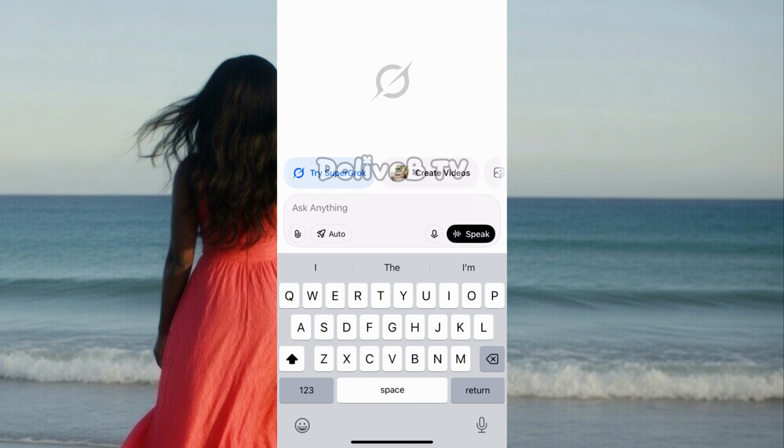Once you open Grok, you see this page. Just go ahead and upload the image that you want to use as reference. Click on attach file and attach the reference photo of you. The photo must be very clean, a clear photo of you, and you have to upload it in the format that you want to create your videos with. So if I want to create this video for YouTube, I have to upload a photo in the landscape format, that is 16 by 9.